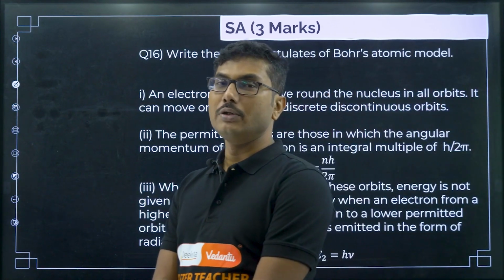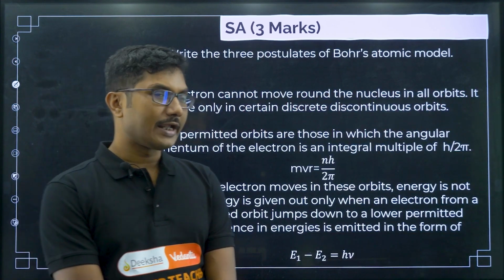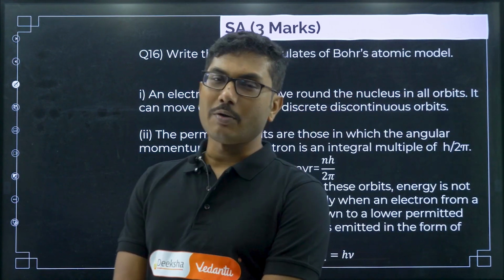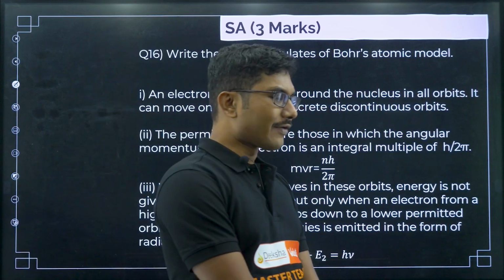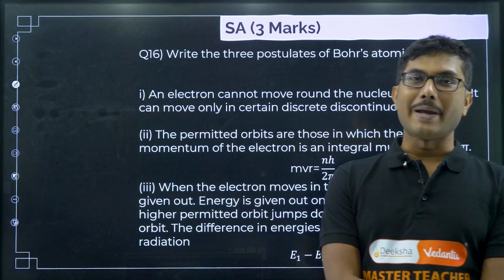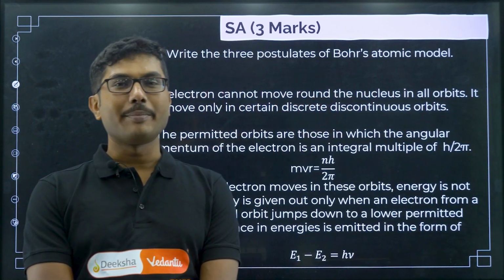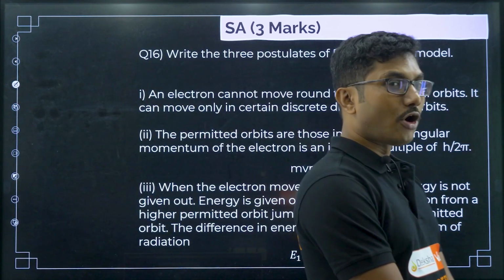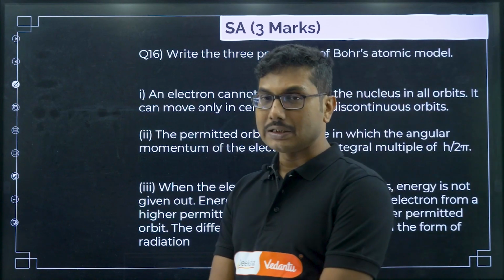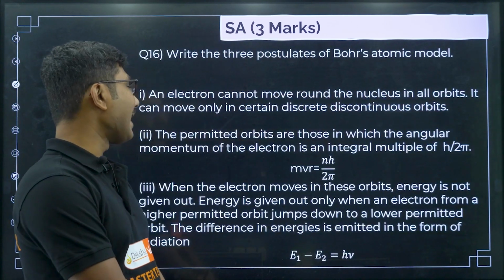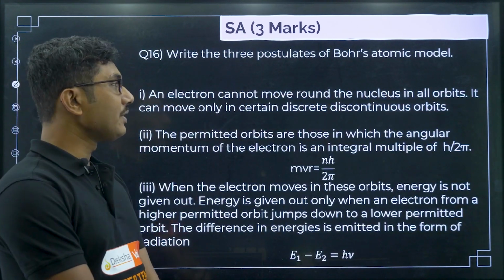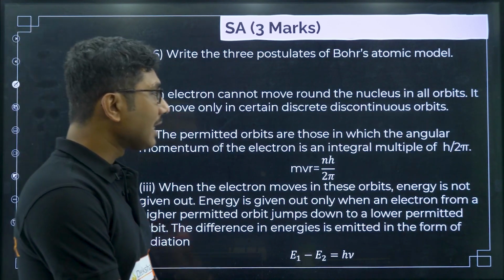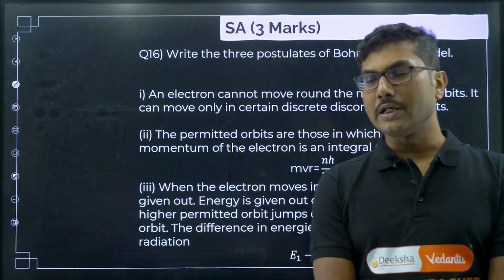The nucleus would slowly lose all its charge, because positive and negative cancel each other, and the atom would be dead in 10 to the power of minus 8 seconds. So the universe, after the Big Bang, would have been completely dead within 10 to the power of minus 8 seconds, and it would not have been possible to form anything else. But somehow that is not happening. That is why Bohr suggested that an electron cannot move around the nucleus in all orbits; it can move only in certain discrete, discontinuous orbits.